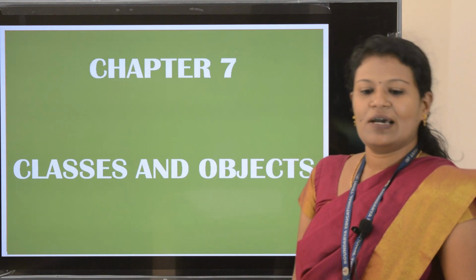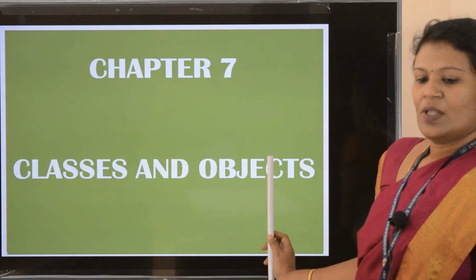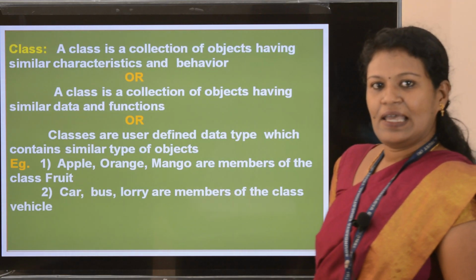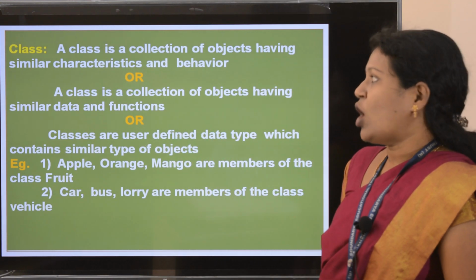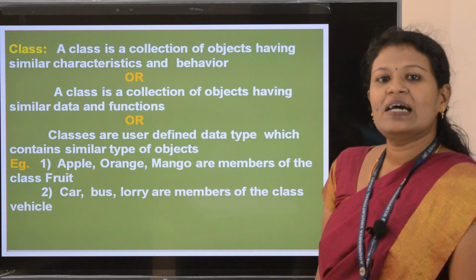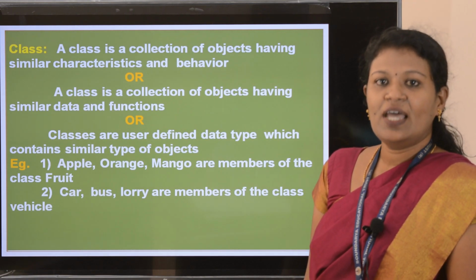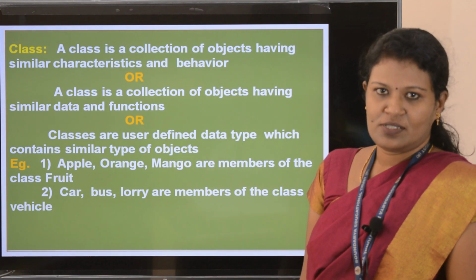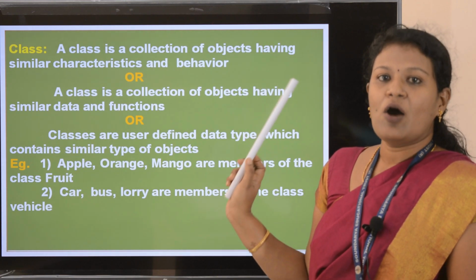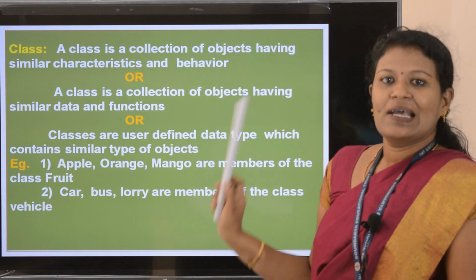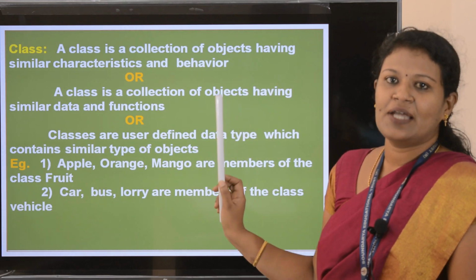Today I am going to start with a new chapter, Classes and Objects. So first we will see what is a class. A class is a collection of objects having similar characteristics and behavior. You can say collection of objects or group of objects.